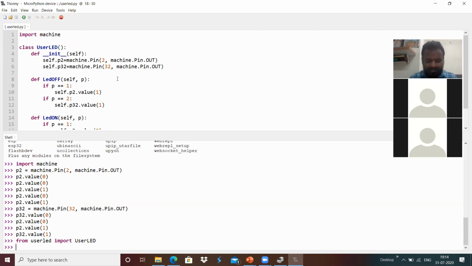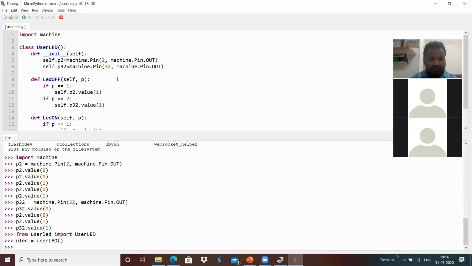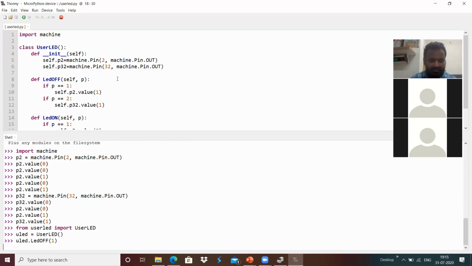For example, I'm going to create a ULED, which is UserLED over here, which created the LED instance. I'm going to do something like ULED.led_off with the pin number 1, which makes that LED turn off.